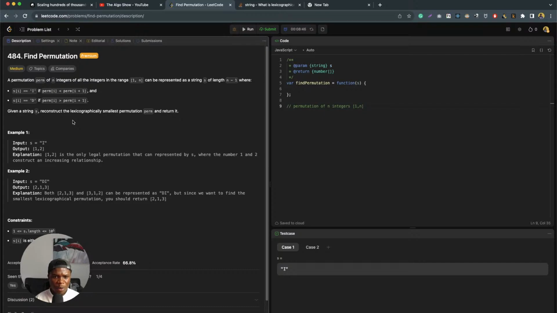So we are looking for a permutation of 3, for instance, which can be represented as a string s of length n minus 1.